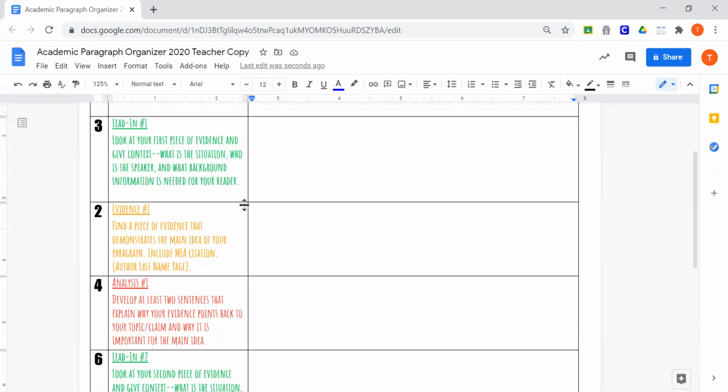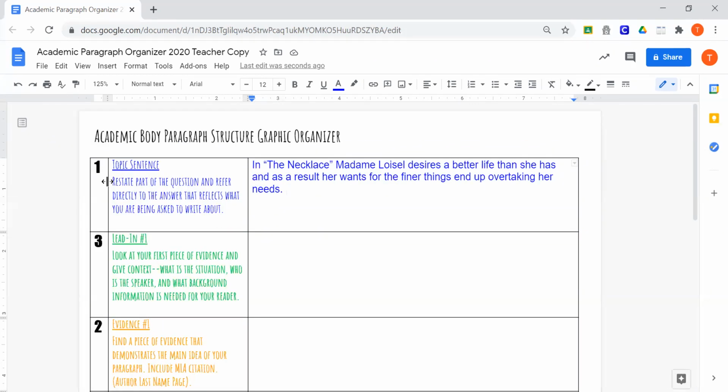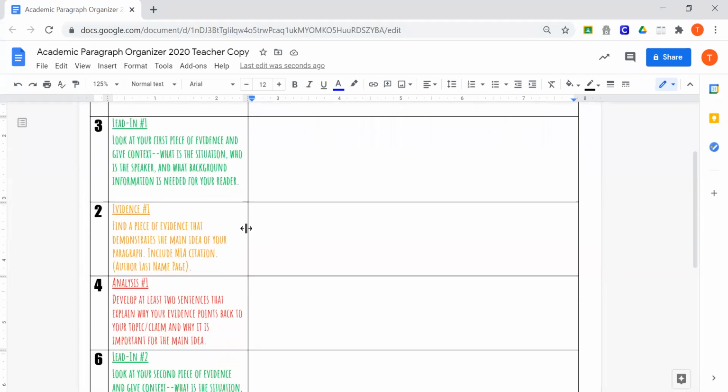Next comes your evidence, and here's how you know. Do you notice how these are numbered? 1, 3, 2? You cannot write a lead-in before you have evidence. How can you lead in evidence and write an introduction to your evidence if you don't have evidence, right? You can't. So here, I would find some quote from the necklace, and I'm not going to find an exact quote right now. So don't use this quote.